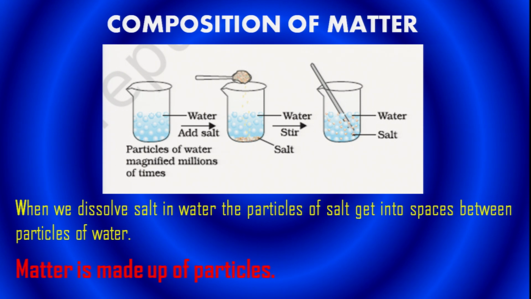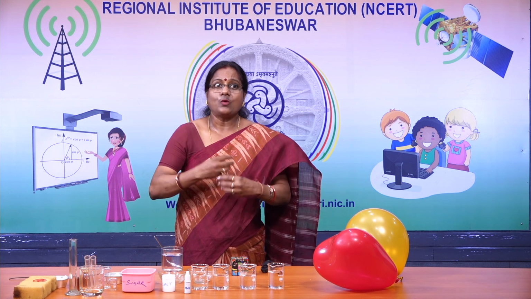We have given proof to this. We have shown the particles of salt are mixed or intermix with the particles of water. So, matter is made up of particles. Now, let us show how big, how small, how tiny, how large are these particles. Okay? Suppose, children,